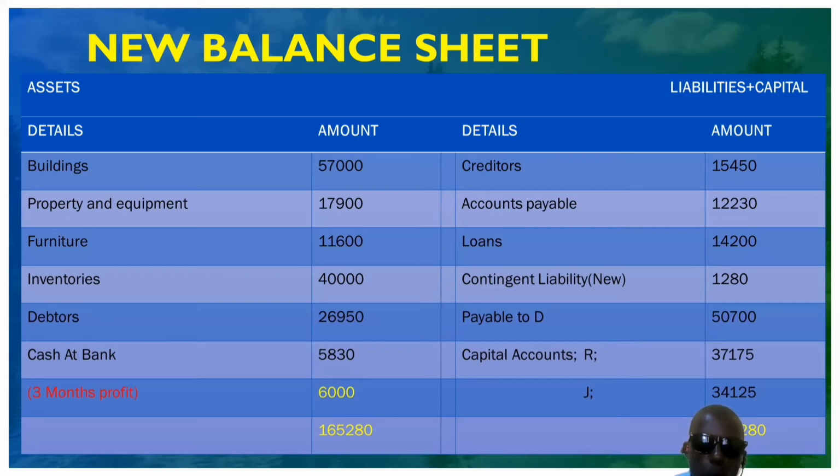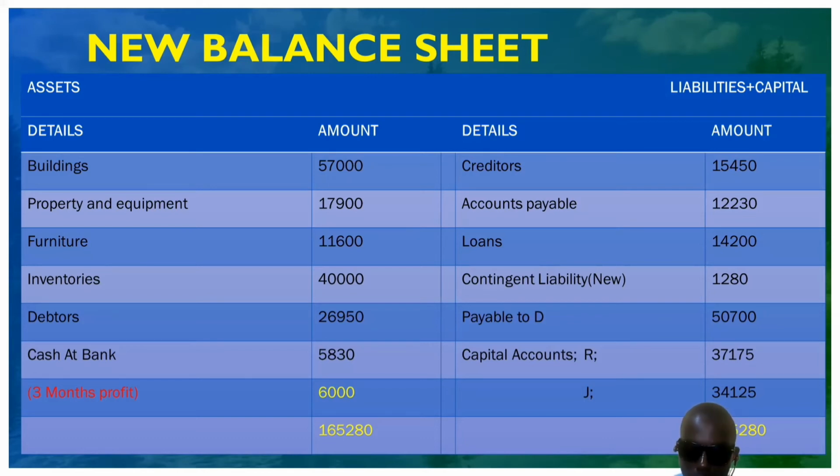There's something that you have to note: we reckon now the figures that we are given after revaluation, not the previous figures. Now we reckon the figures at which buildings were revalued.